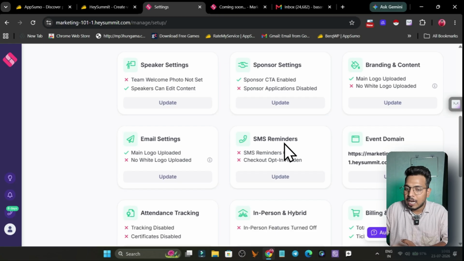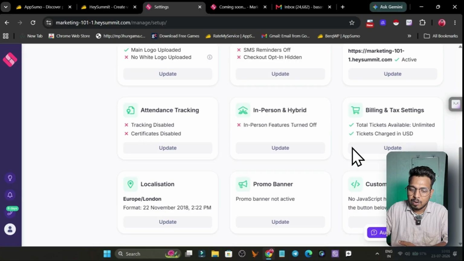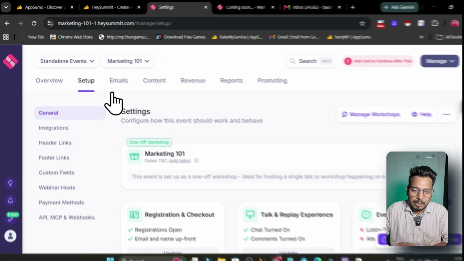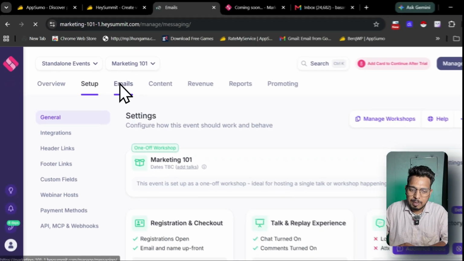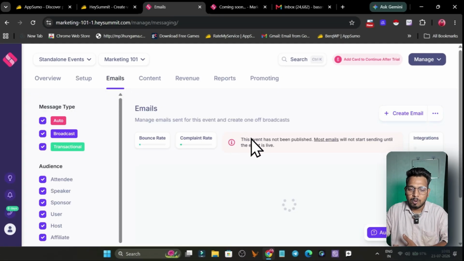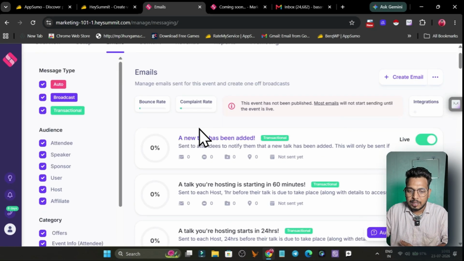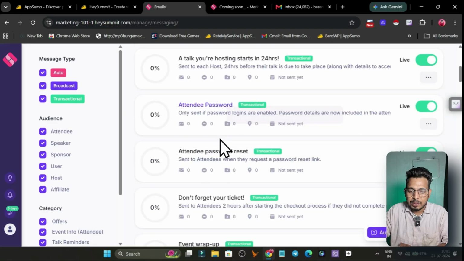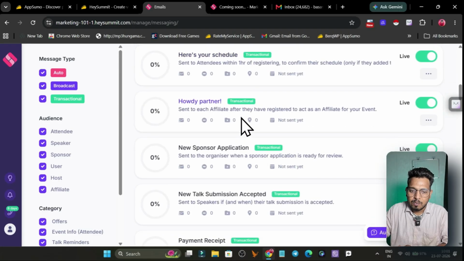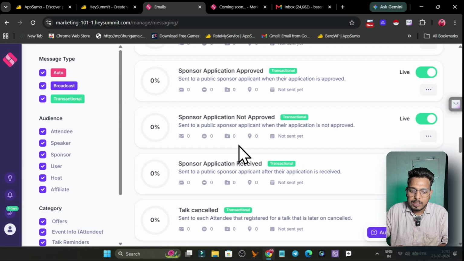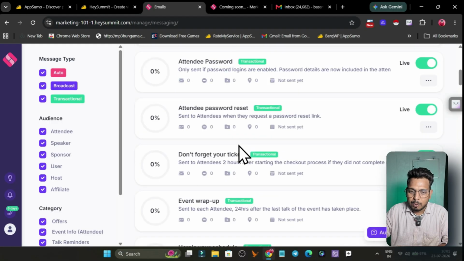If you want to enable the SMS reminders or the emails, you can do it from here. Even if you want to sponsor something on the webinar, you can just update it here. This is for the branding, this is for the attendance tracking, all this stuff you are going to get for the control. And if you want to enable the emails, like the welcome email and all this stuff, you can do it from here. Like the new talk email, the attendee password reset, wrap up, all these kinds of emails you are going to see here.